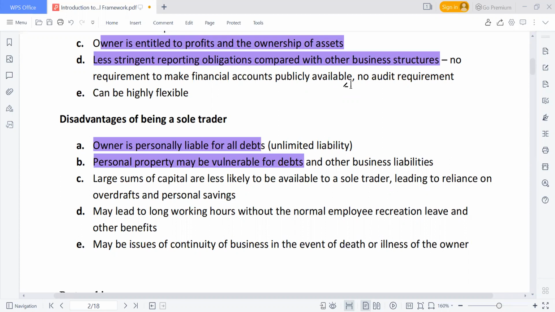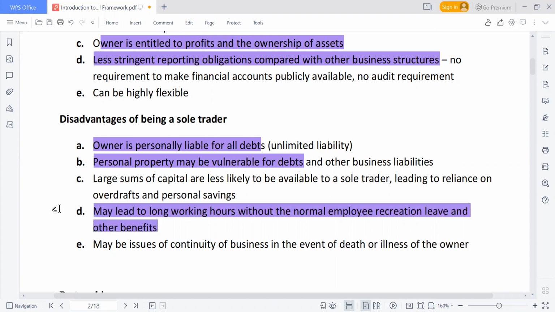And for expansion and growth, you know that capital is also required. So if the finance is not available, then there may be a growth problem as well. It may also lead to long working hours without the normal employee recreation leave and other benefits.